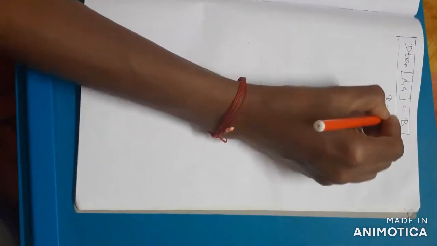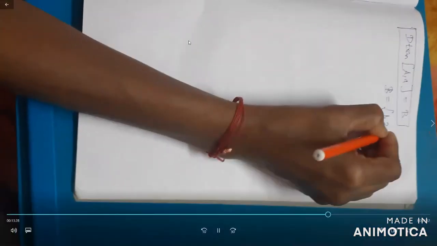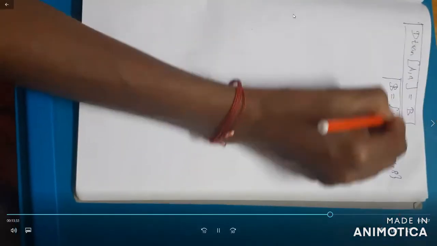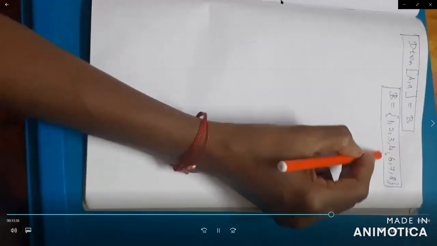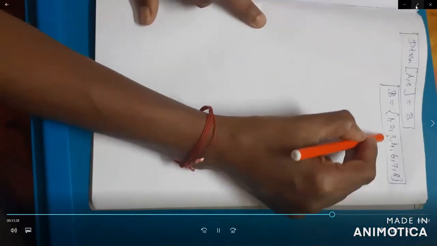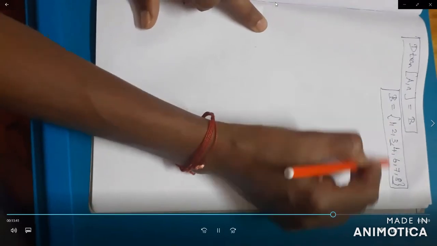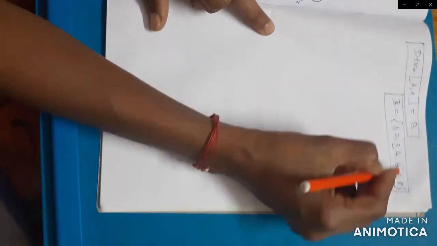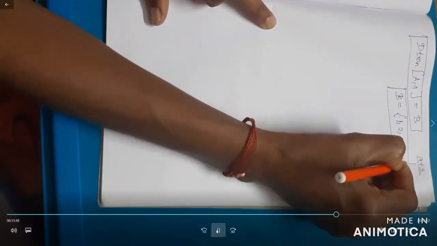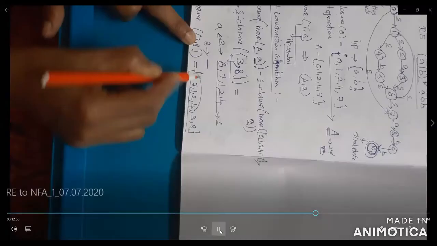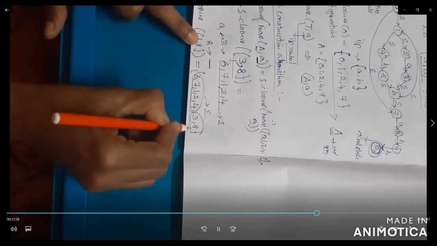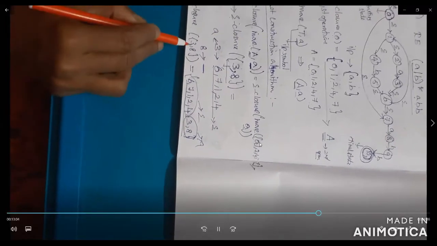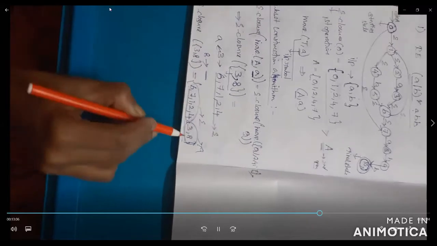What is B? B will be equal to 1, 2, 3, 4, 6, 7, 8. So here check once. For A, A the states are 3 and 8. Remaining all are empty. So every input you have to check. B means only B plus B, A plus empty value only. So here the value for A, move of A, A is 3, 8.